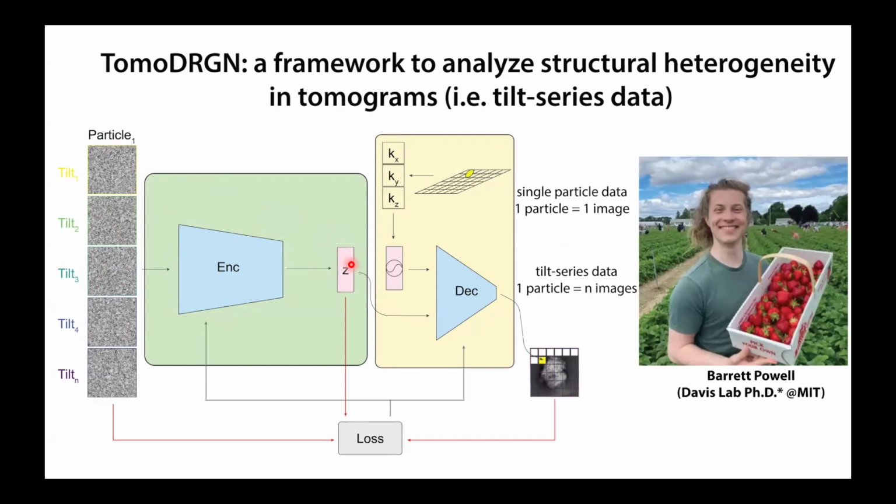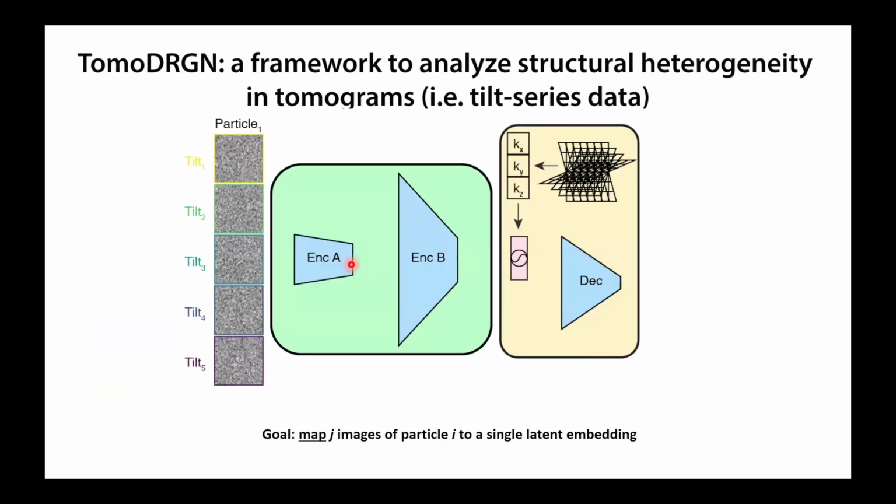And so Barrett Powell is another fantastic graduate student who also recently defended his PhD. He really set out to figure out how we could take advantage of tomographic data in this autoencoder-like framework.